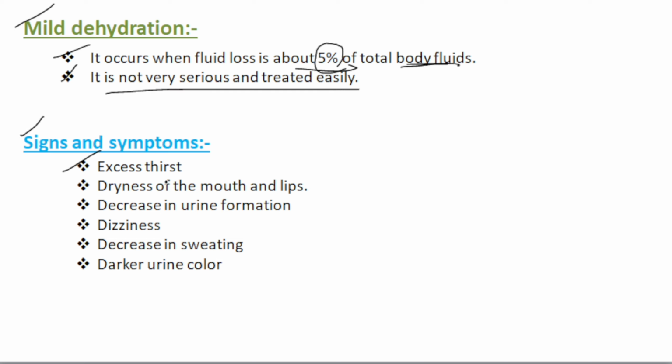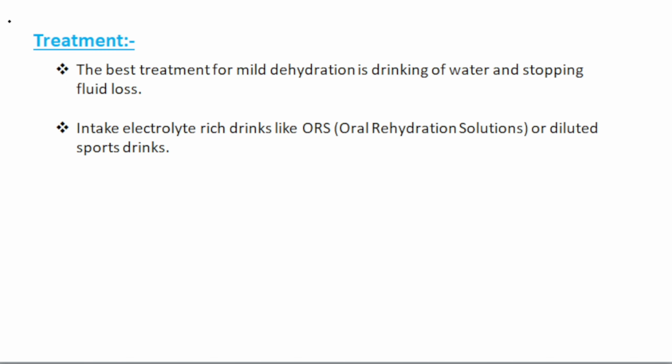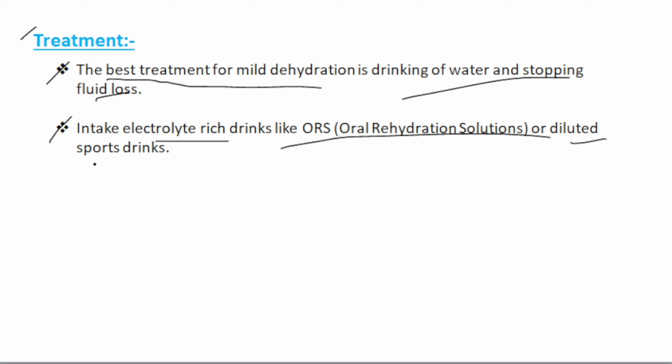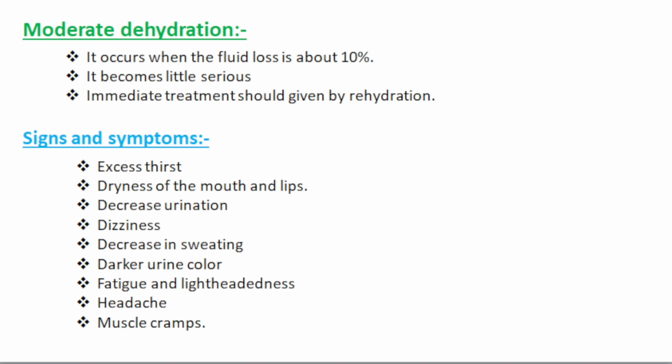Then, signs and symptoms of mild dehydration: excess thirst, dryness of the mouth and lips, decreased urine formation, dizziness, decreased sweating, darker urine color. So these are all the symptoms of mild dehydration. Then treatment includes: the best treatment of mild dehydration is drinking water and stopping fluid loss. Intake an electrolyte-rich drink or ORS, oral rehydration solution, or a diluted sports drink. So these are all the treatments of mild dehydration.